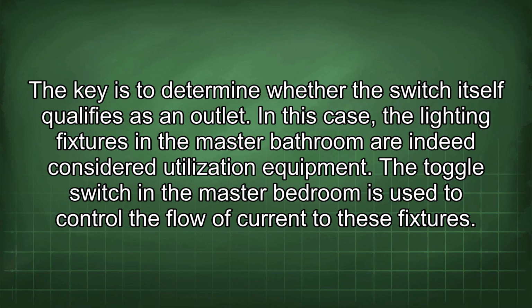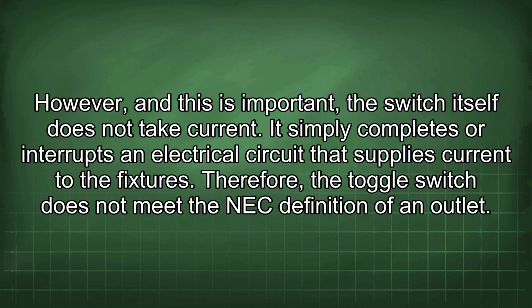In this case, the lighting fixtures in the master bathroom are indeed considered utilization equipment. The toggle switch in the master bedroom is used to control the flow of current to these fixtures. However, and this is important, the switch itself does not take current. It simply completes or interrupts an electrical circuit that supplies current to the fixtures. Therefore, the toggle switch does not meet the NEC definition of an outlet.